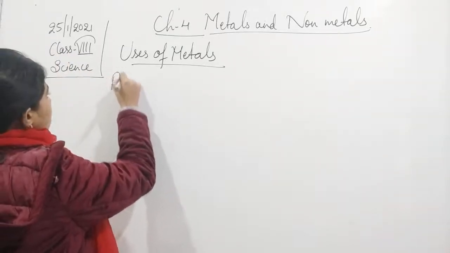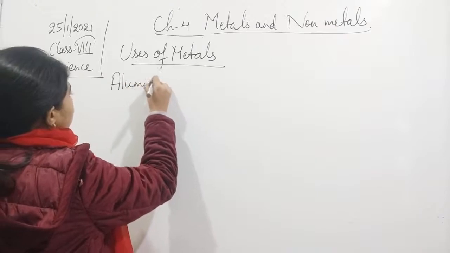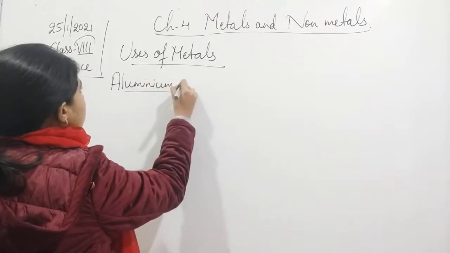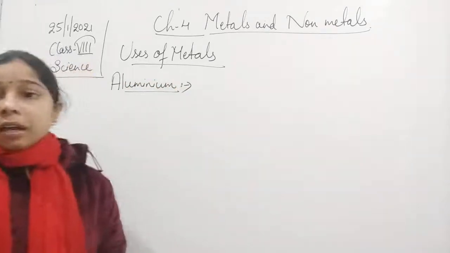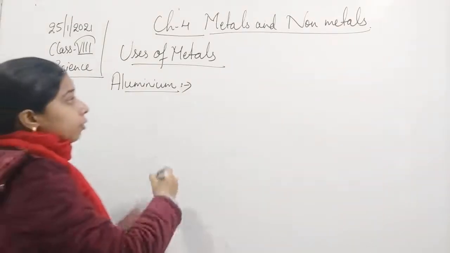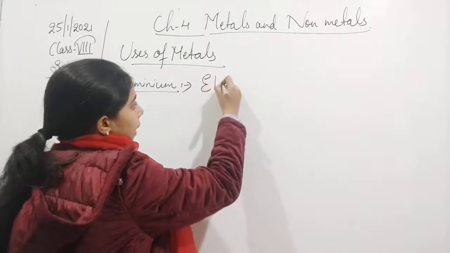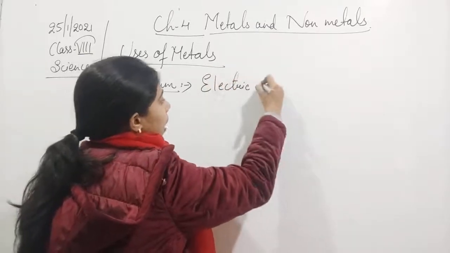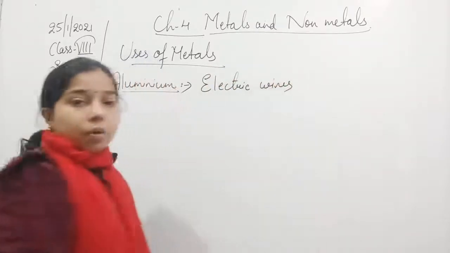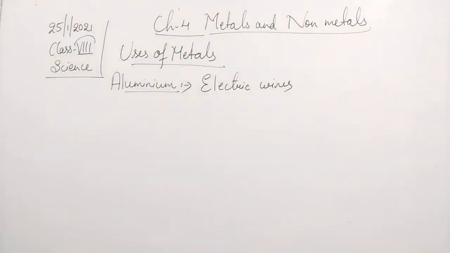Aluminium. In case of aluminium, again due to the ductility property, it is used for making electric wires.